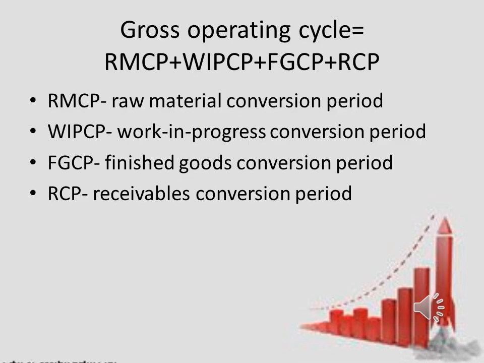The gross operating cycle of a company is a composite of four factors. RMCP, that is raw material conversion period, that is how much time it takes to convert the raw material. Second is WIPCP, that is work in progress conversion period. FGCP, finished goods conversion period, and last one is the RCP, that is receivables conversion period. The total of all these four components gives rise to the term gross operating cycle.